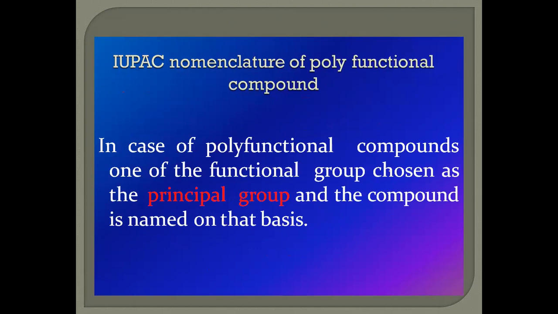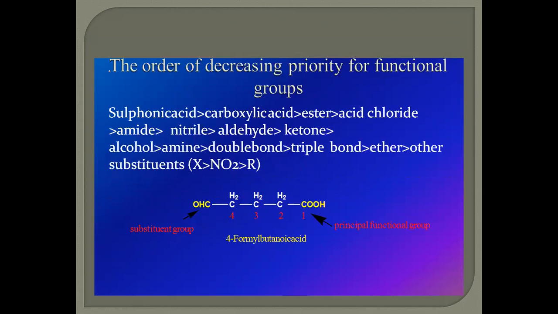Now we have one more addition. If more than one functional group is present, that is, if polyfunctional groups are present in the organic compound, the principal group is identified on the basis of the priority order of the particular functional groups. The order of priority is given here in decreasing order.